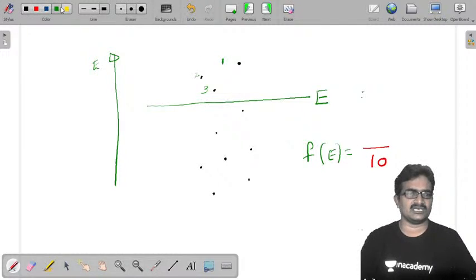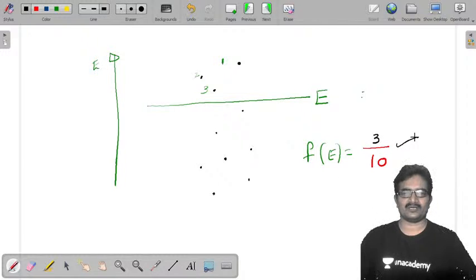Now 10 and favorable events. How many electrons are crossing that level? Here 1, 2, 3. 3 electrons have energy greater than or equal to E. Now it is 3 by 10. This is the probability function. That is the meaning of f of E: the probability that an energy level E is occupied by an electron.